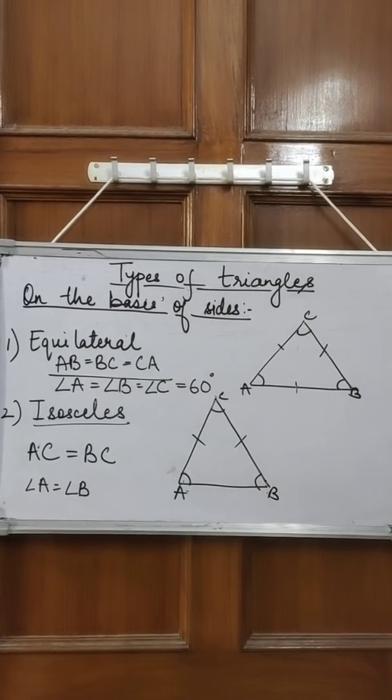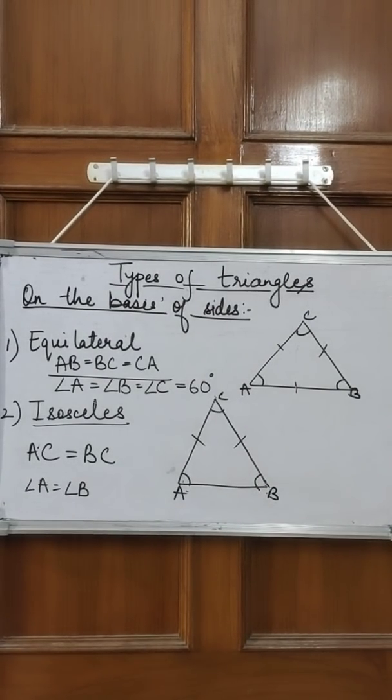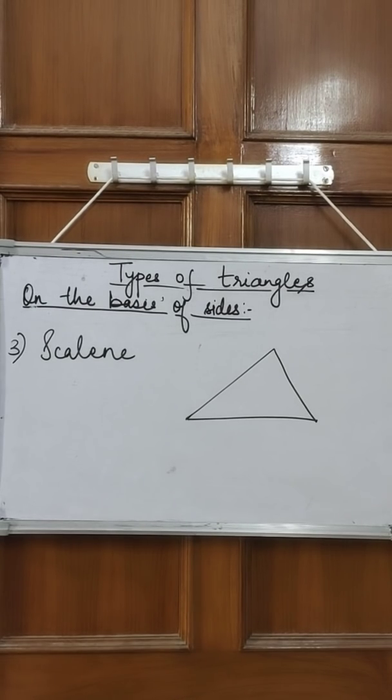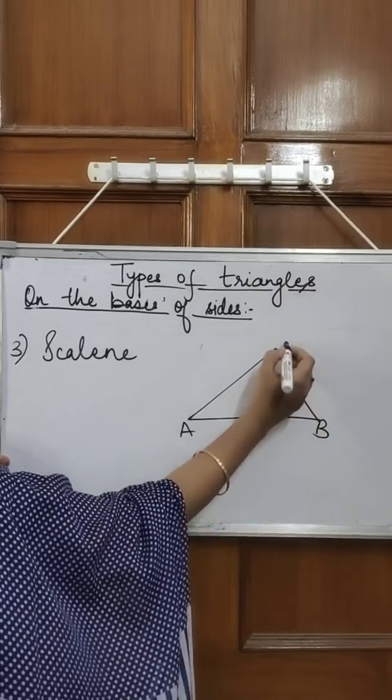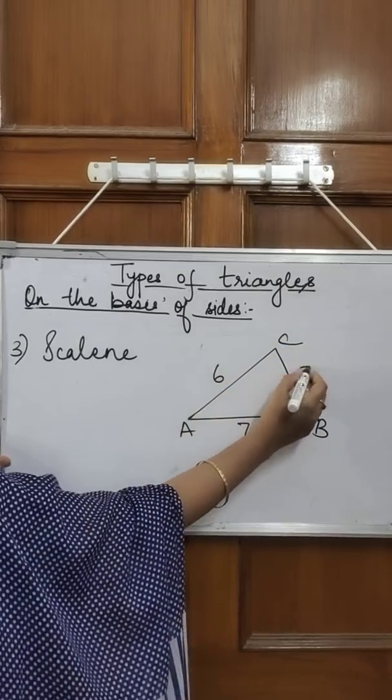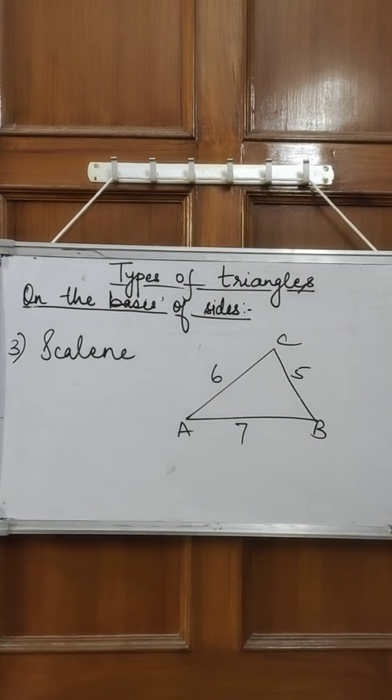Okay. Now the third type of triangle is the scalene triangle. So in the first case, all sides were equal. Second case, two sides were equal. So obviously in the third case, none of the sides are equal. Okay, so if you have any case where all three sides are of different lengths, if I have this A, B, C, so maybe this is 7, this is 6 and this is 5, all three have different measurements, and if I have any such triangle, then we can say that it's a scalene triangle. Okay, now let's divide the triangle on the basis of angles.